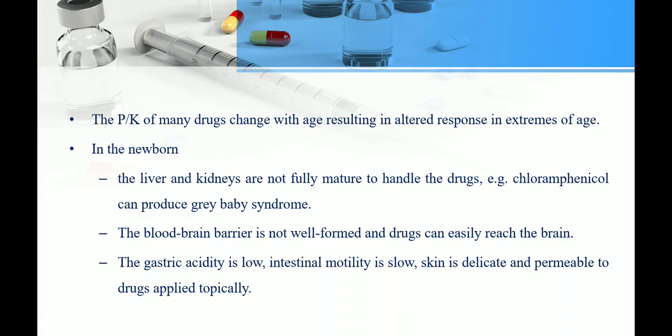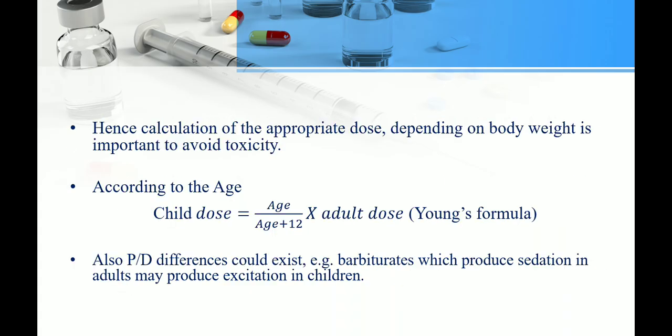That's why some drugs that are absorbed in acidic nature are not properly absorbed. Then the skin is delicate and permeable to topically applied drugs. That's why skincare products used in infants are different from those for adults. Then how we calculate the dose depends on the body weight of a child. So child dose is equal to age upon age plus 12, into adult dose. This is called Young's formula.